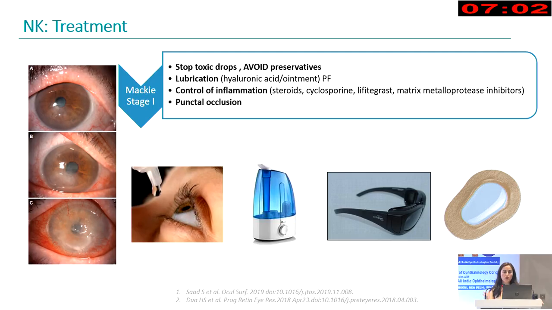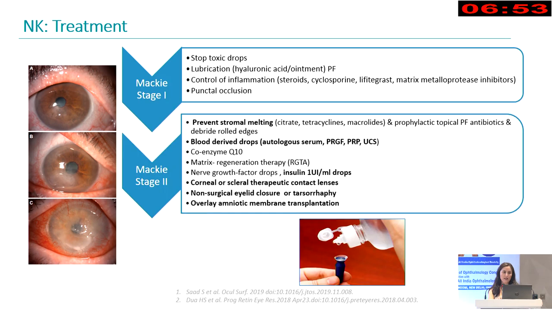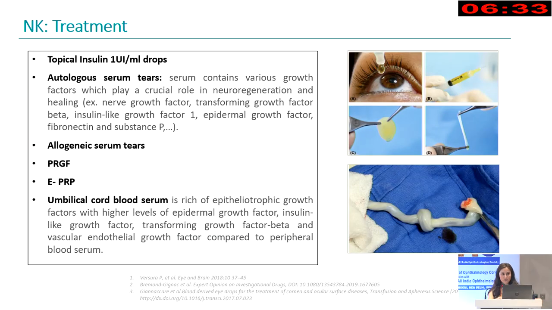As for the treatment, first of all, we will stop toxic drops, avoid preservatives, start lubrication, and we will control the inflammation with steroids and also immunomodulators. And in some cases, we can think about punctal occlusion. But if we have MACIS stage 2, then we will start with drugs to prevent stromal melting. We will start also blood-derived drops to promote reepithelialization, and also we will try to protect the cornea from the outside through contact lenses or closure of the eyelids.